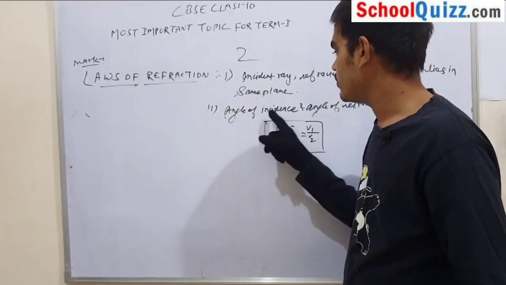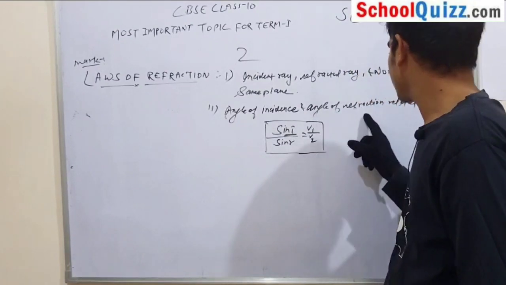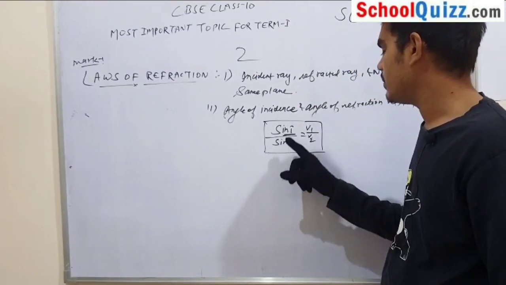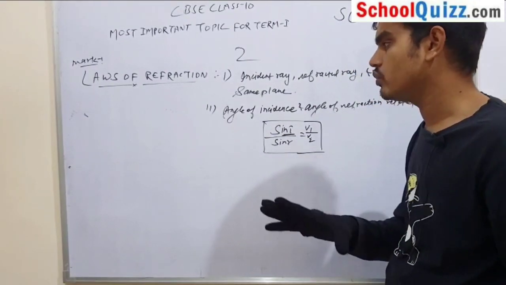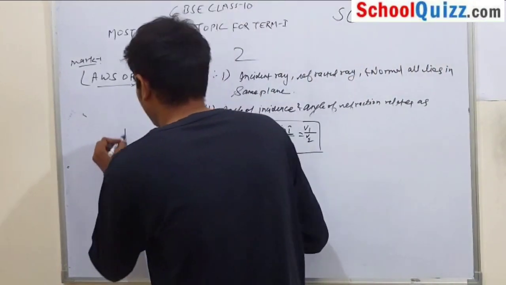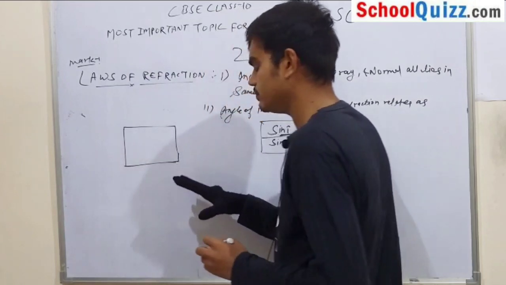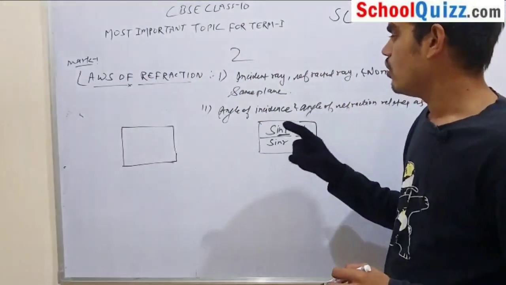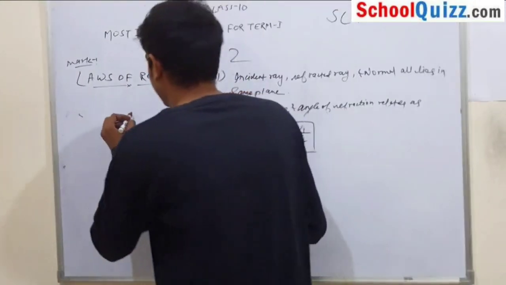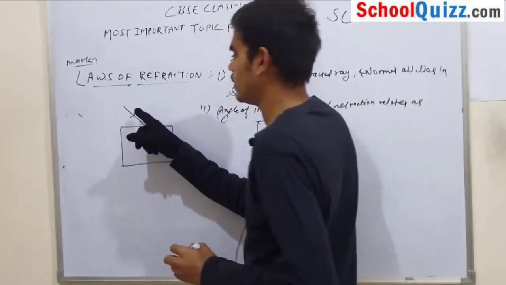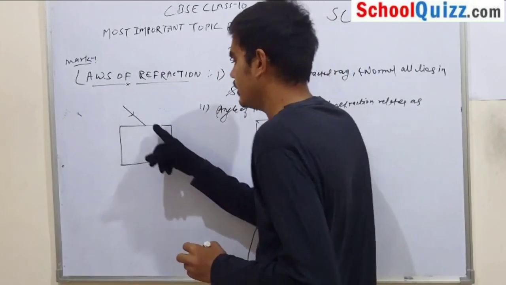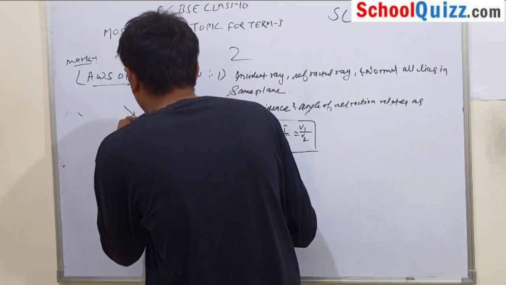What is the second law? The angle of incidence and angle of refraction are related as sin i by sin r, which is equal to v1 by v2. I am going to draw an example so that you can understand it clearly. Suppose this is your incident ray, and this is the normal.